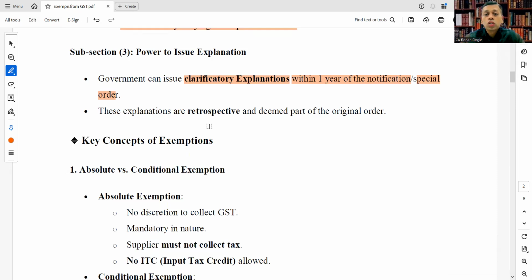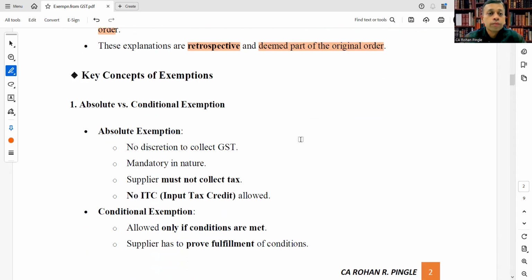These explanations, once issued, are retrospective and deemed part of the original order. They are not prospective in nature. They will take effect from the date of the original order.